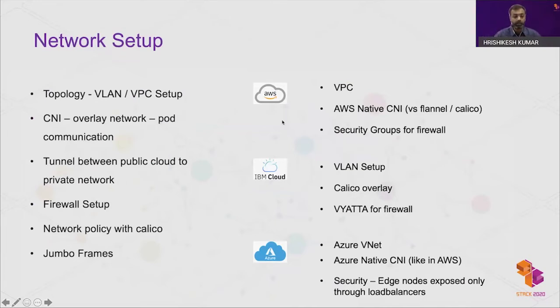In AKS, the cluster is deployed in a VNet, Azure Virtual Network. They also have the option for pods and nodes to share the same network, just like in AWS, and any external access is by default denied. The only way to expose the pods to the outside world is through a load balancer.